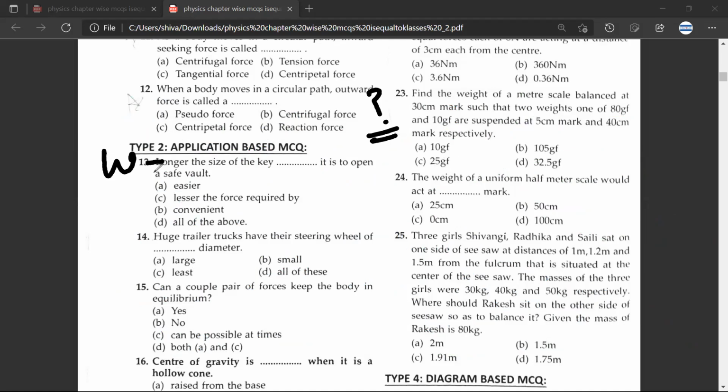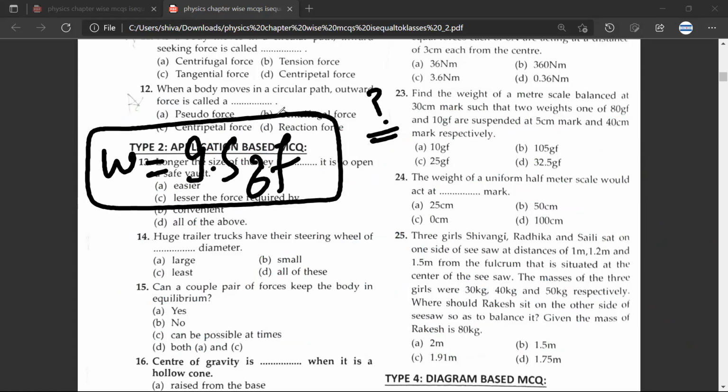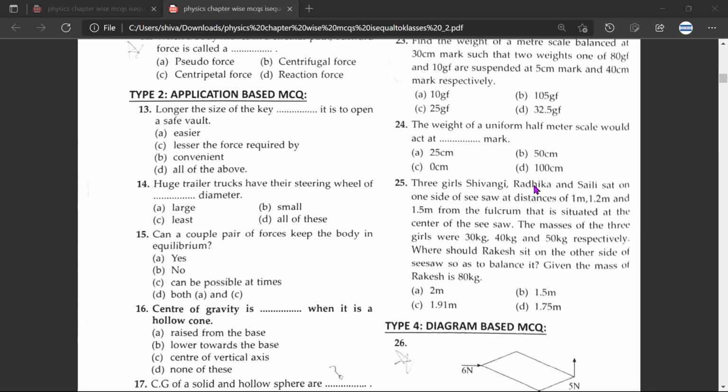Yes, sir. What I think is that it should actually be 9.5 GF, because I don't see any error in the calculation. Still, if there is an error, just let me know. Sure. And if there is an error, we'll mention that in the description below. Just remind me of that.